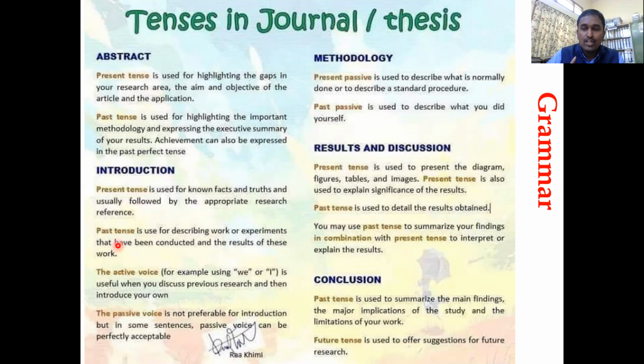Past tense is used only in one case, when describing the work of experiments. That means in the literature review, sometimes in the introduction you'll write a review of literature. Satya et al. developed a scaffold to reduce inflammation. Satya et al. had developed a nanoparticle system for the delivery of, let us say, growth factors. When you're describing someone else's work, you write in the past tense. Otherwise, remember once again, the complete introduction should be in the present tense. You should never write in the past tense except when you're describing somebody's work. Then methodology.